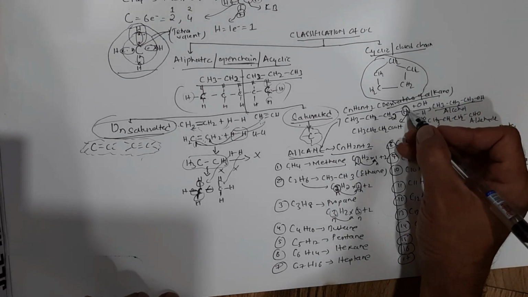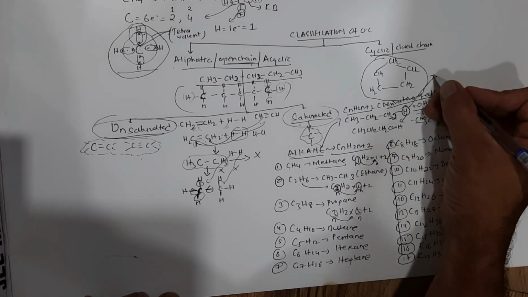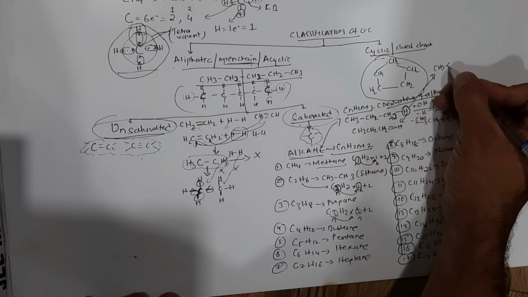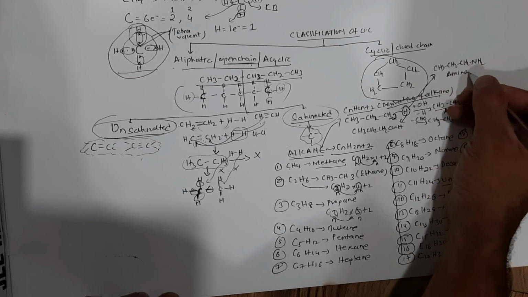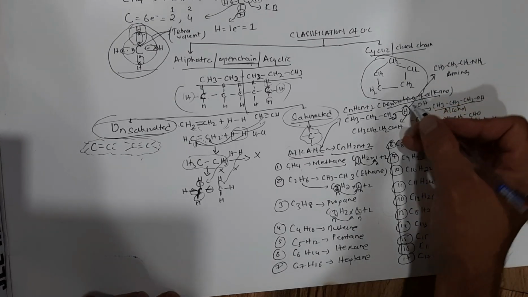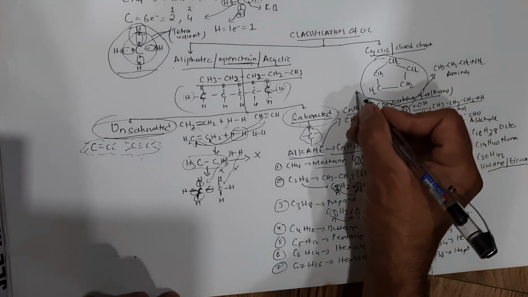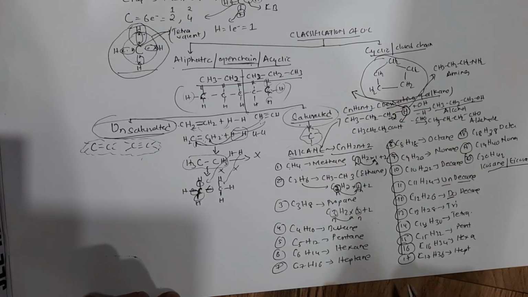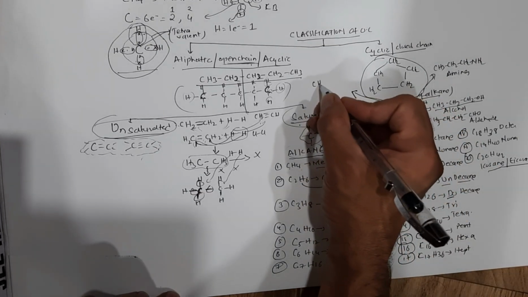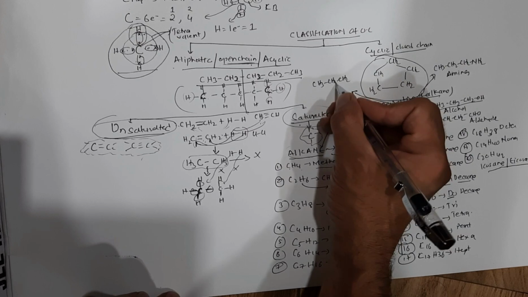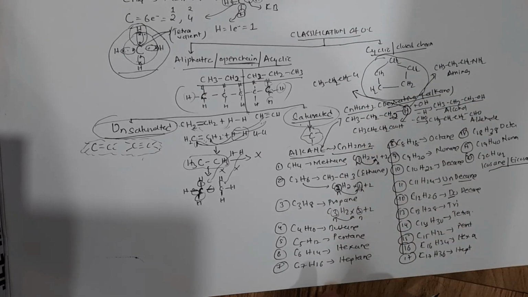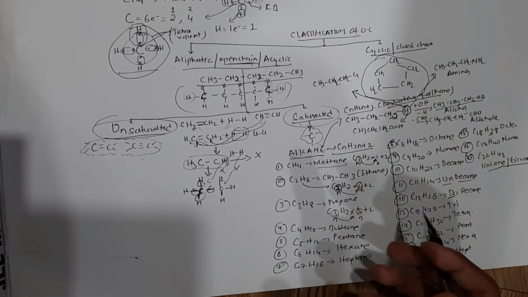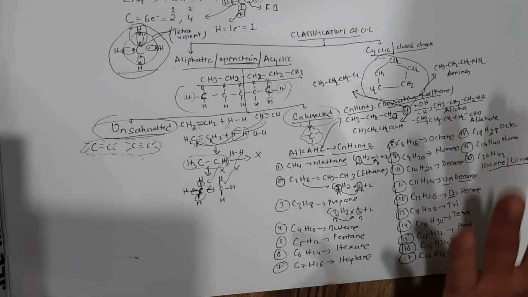You replace this hydrogen atom with an NH2 group, so it becomes CH3 CH2 CH2 NH2. This is amines. I replace this hydrogen with another group, a halogen group. Suppose I take chlorine, Cl, so it becomes RX, alkyl halides. So all these compounds which are derived from alkane are called derivatives, or saturated derivatives of alkanes.